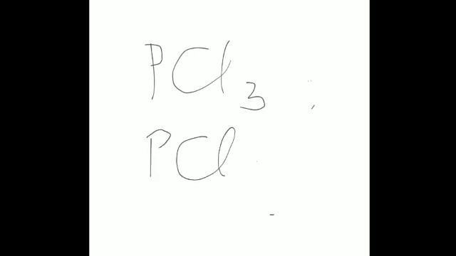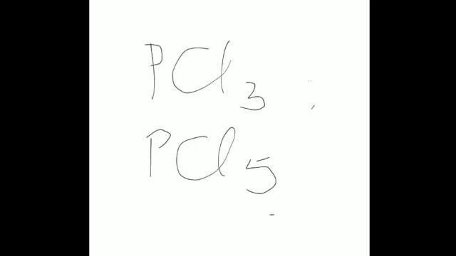If it is written PCl3 and PCl5, how will we know the valency of phosphorus in both cases? Chlorine's valency is not variable, it will always be 1.